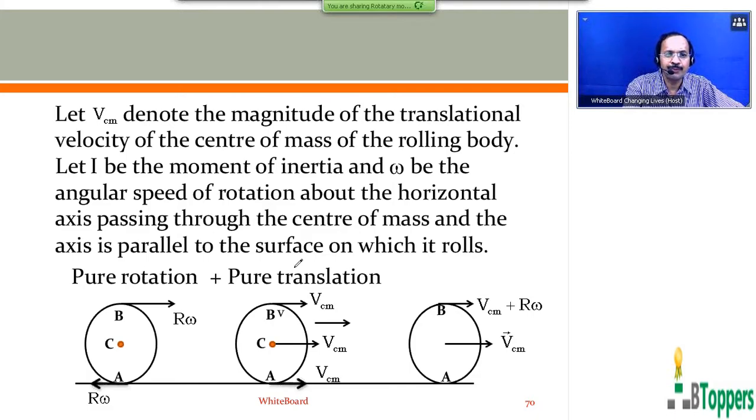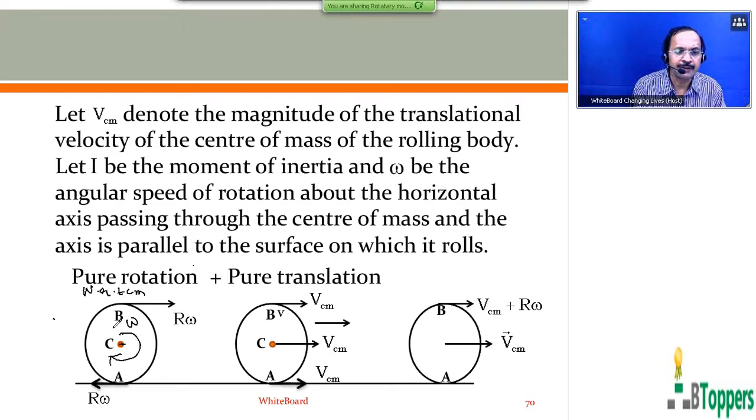Suppose the body performs pure rotational motion about the horizontal axis passing through the center of mass, then with respect to the horizontal axis passing through the center of mass, the bottommost point A will have velocity of magnitude r omega towards the left side. The topmost point B has velocity of the same magnitude, r omega, to the right side.